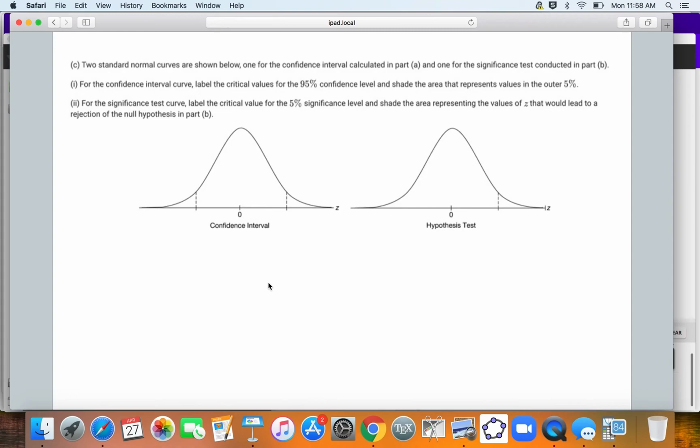All right, so for the confidence interval, what we want are these critical values such that we capture 95% of the data in the middle, right? That means each one of these tails needs to be 0.025.